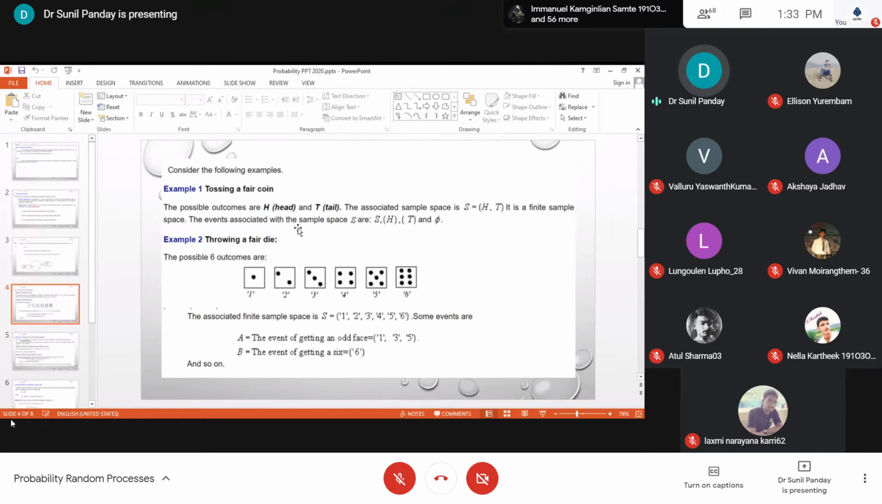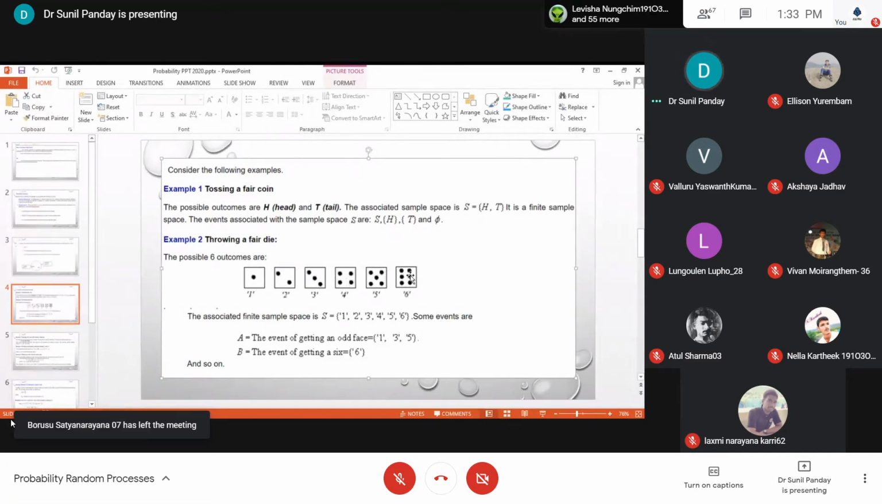The events associated with the sample space are: S, because if we say either head will occur or tail will occur, we always say S occurs. So S is the definite event. Then head, then tail, and then phi. Then we have another example: throwing of a fair die. Here we have 6 possible outcomes, 1, 2, 3, 4, 5, 6.